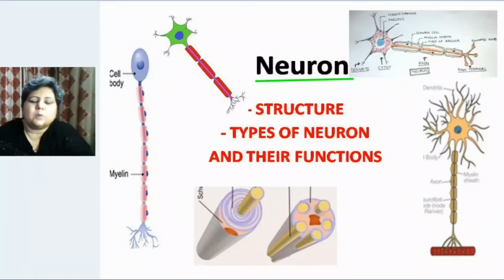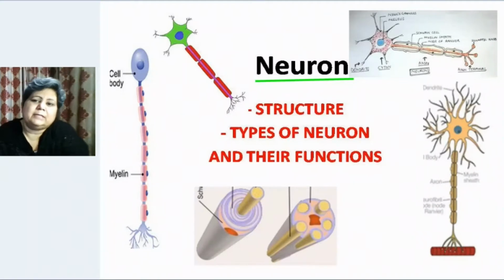By saying so, we mean that all the nervous system is made up of a unit which is called neuron. Structural unit means that all the structure of nervous system is made up of this unit. And by saying that neuron is the functional unit, we mean that all the functions of nervous system are being done by the neuron.